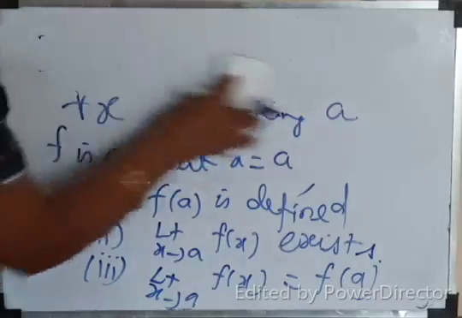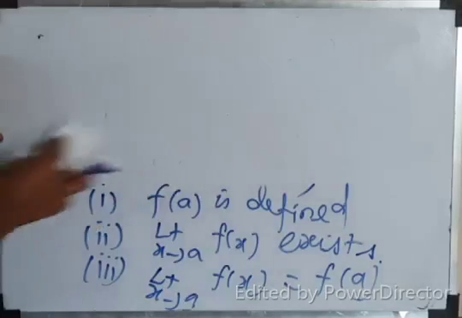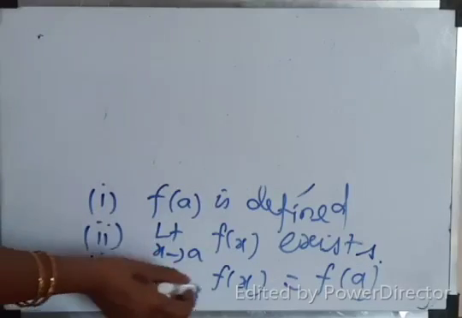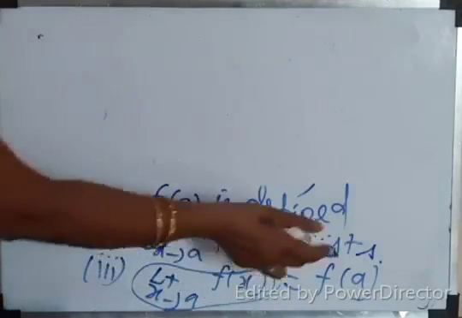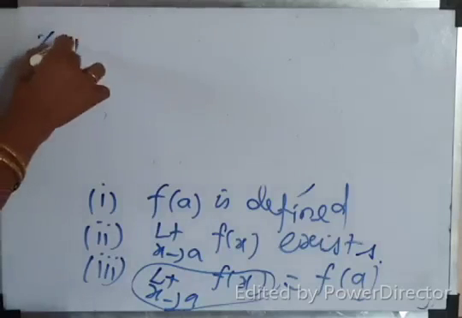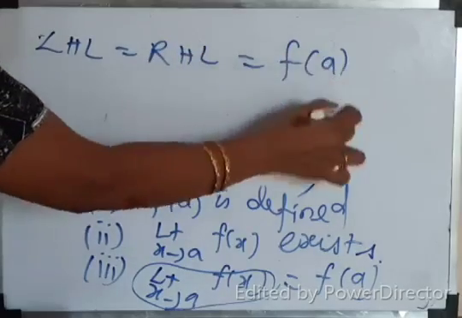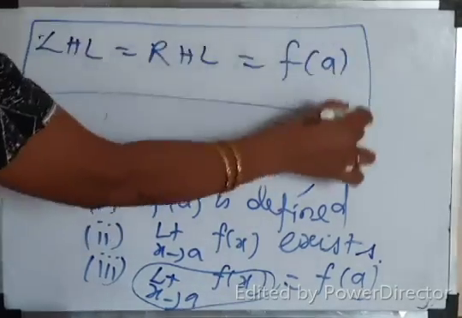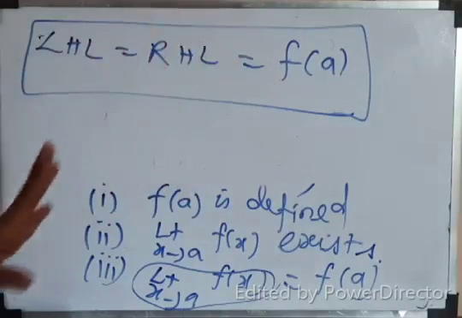Correct. So LHL equal to RHL is this line. So LHL equal to RHL equal to f of a. So the condition for continuity is LHL equal to RHL equal to f of a. That's all. This is the rule. It is enough to remember LHL equal to RHL equal to f of a.